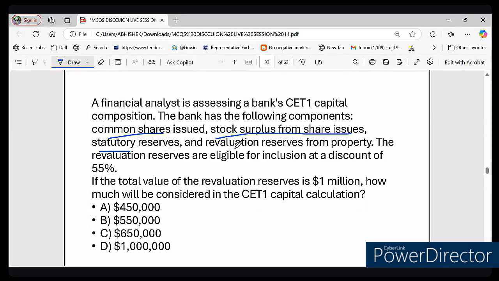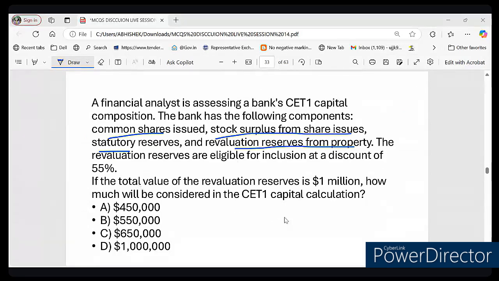statutory reserves, revaluation reserve from property. The revaluation reserves are eligible for inclusion at a discount of 55%. If the total value of the revaluation reserve is $1 million, how much will be considered as CET1 capital calculation? Right. There are four options given. Option A, I think it is $450,000. Option B, $550,000. Option C, $650,000, and option D, $1,000,000. So these are the four options given before you.